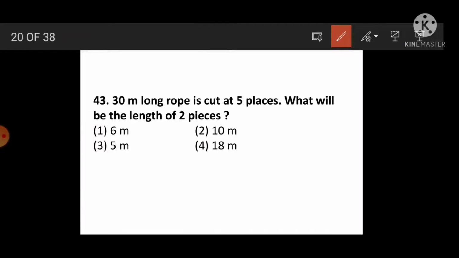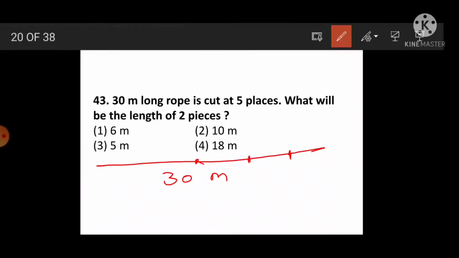Next, question 43. A 30-meter long rope is cut at 5 places. What will be the length of 2 pieces? Here students get confused. See students, suppose this is the 30-meter long rope cut at 5 places. How many pieces are we getting? We are getting 6 pieces, not 5.